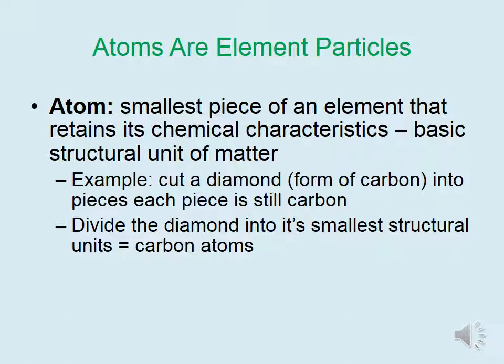Atoms are the smallest piece of an element that retain its chemical characteristics. As mentioned earlier, atoms are the basic structural units of matter. If we could cut a diamond, which is a form of carbon, into smaller pieces, each piece is still comprised of carbon. And if we could divide the diamond into its smallest structural subunits, those would be individual carbon atoms.